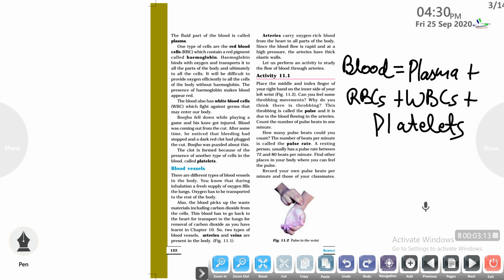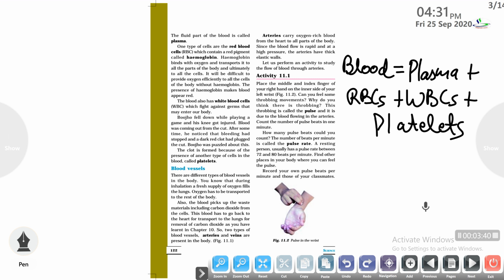The red blood cells contain a red pigment called hemoglobin. Hemoglobin binds with the oxygen in the blood and transports the oxygen to the various parts of the body and ultimately to each and every cell of our body. It would be very difficult for our body to provide oxygen efficiently to all the cells of the body without the presence of hemoglobin. Also, the presence of hemoglobin makes the blood appear red in color.